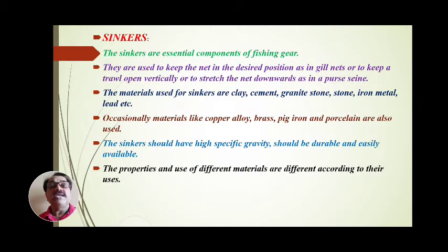These are the various weighted materials that act as sinkers.